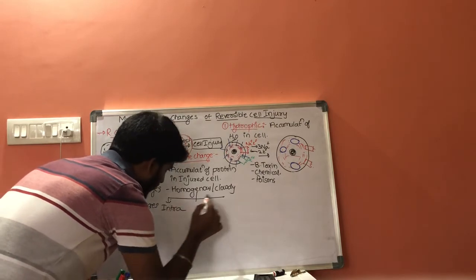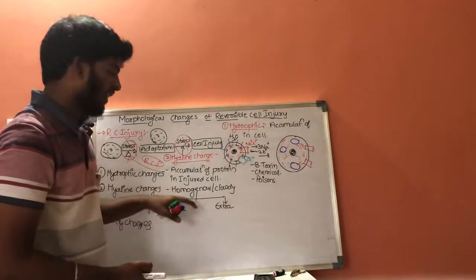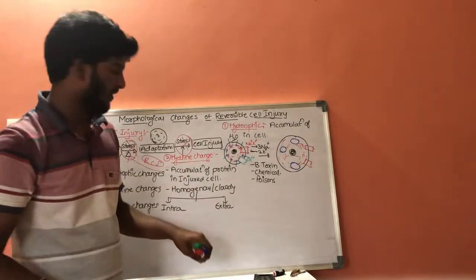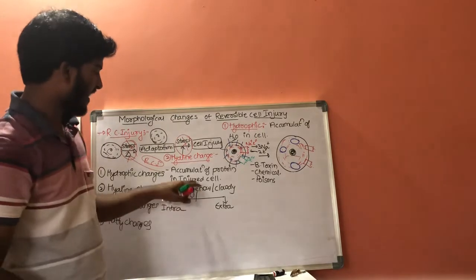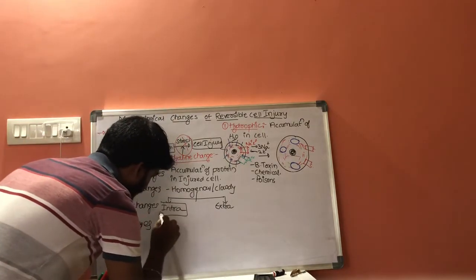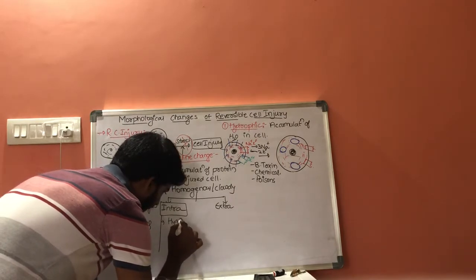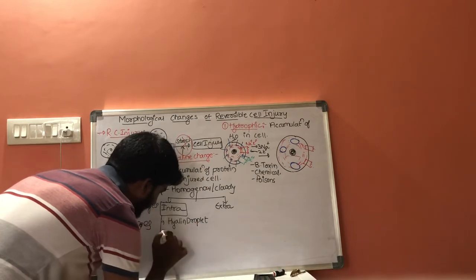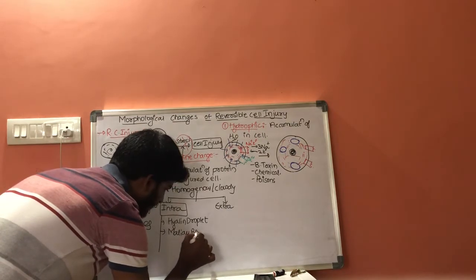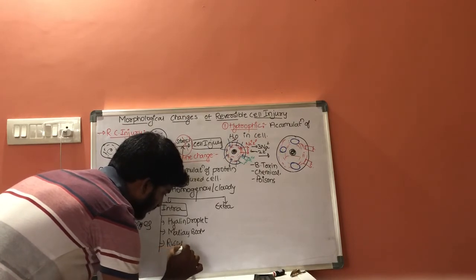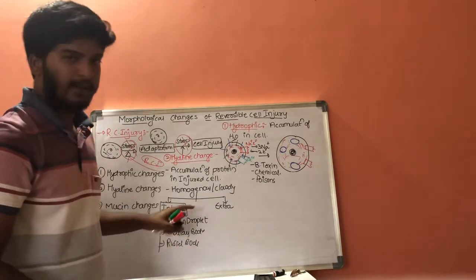If there is accumulation of proteins at the inner side of the cell, it is called intracellular hyaline change, and if there is accumulation of proteins at the outer side of the cell, it is called extracellular hyaline changes. Intracellular hyaline changes include hyaline droplets, Mallory bodies and Russell bodies.